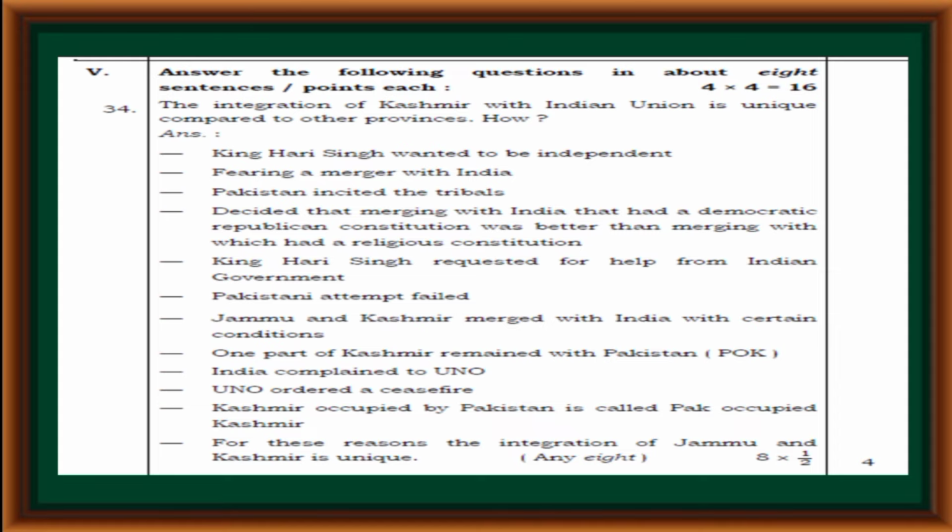King Hari Singh requested help from the Indian government. Pakistan's attempt failed. Jammu and Kashmir merged with India with certain conditions. One part of Kashmir remained with Pakistan, POK. India complained to UNO. UNO ordered a ceasefire. Kashmir occupied by Pakistan is called Pak Occupied Kashmir. For these reasons, the integration of Jammu and Kashmir is unique.